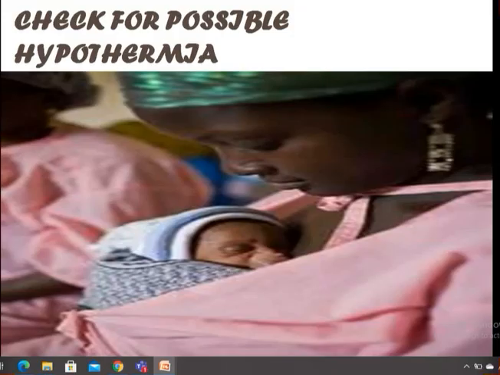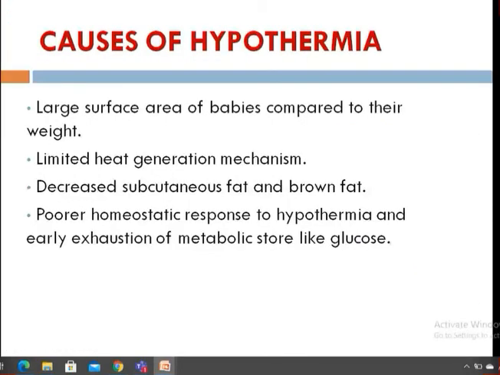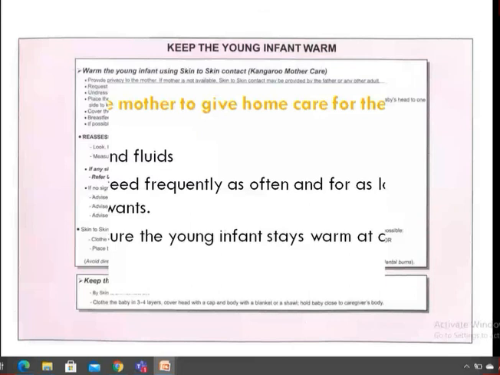This possible hypothermia, no, I'll finish it. Is it okay if I finish it quickly? This hypothermia, I think it's pretty okay. Anyways, I'll do it next time.